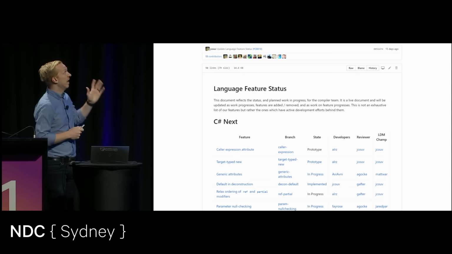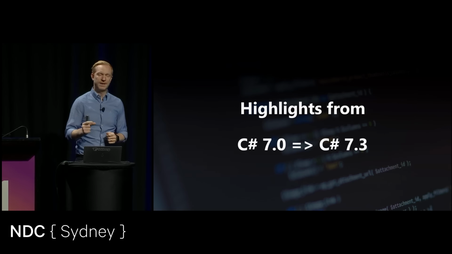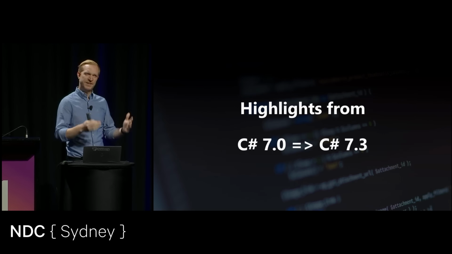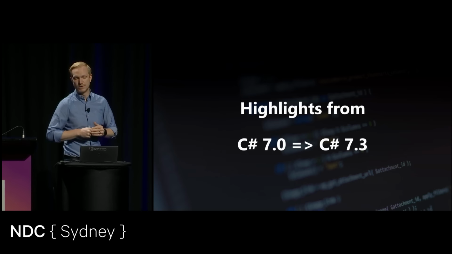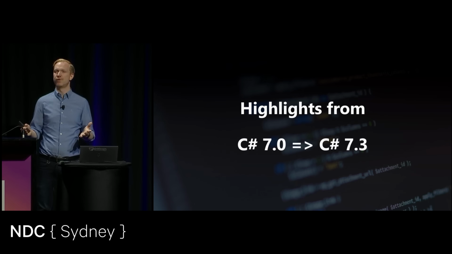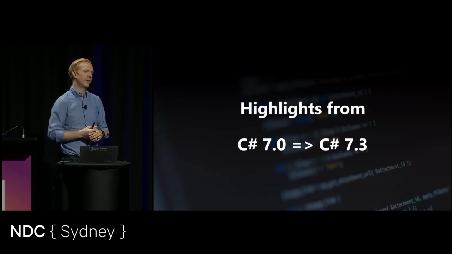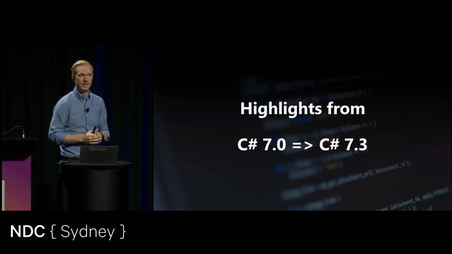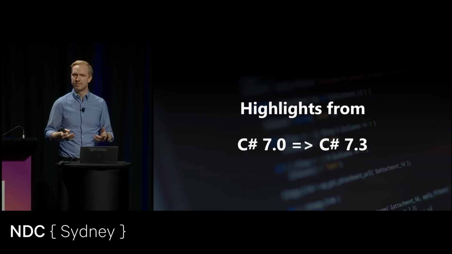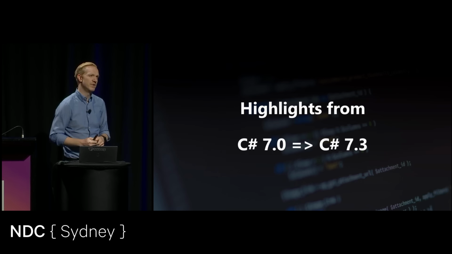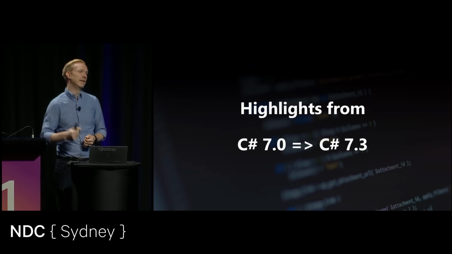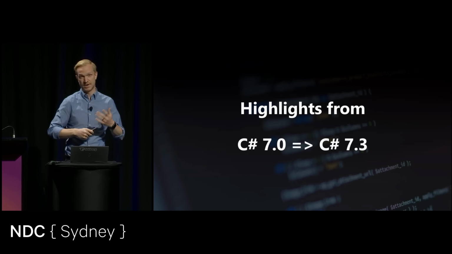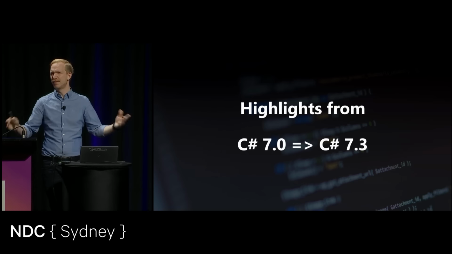So before we get into everything that's new in C# 8, there are a few highlights from C# 7 that set the base for what is now a really good programming language. C# 7.3 was the first version of C# that introduced a point release. And I believe this was kind of a proof of concept that they could release a minor version of the programming language without relying heavily on Visual Studio or relying on a release of the .NET Framework or .NET Core or .NET or whatever they want to call it now.